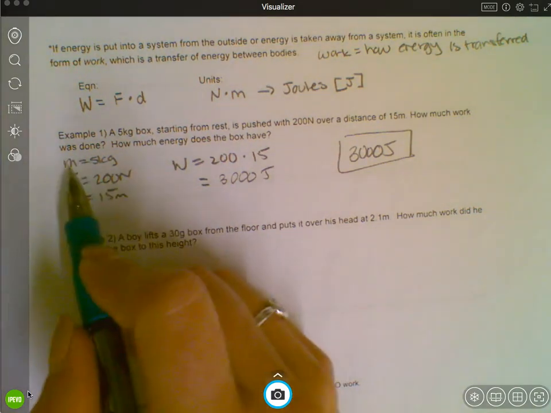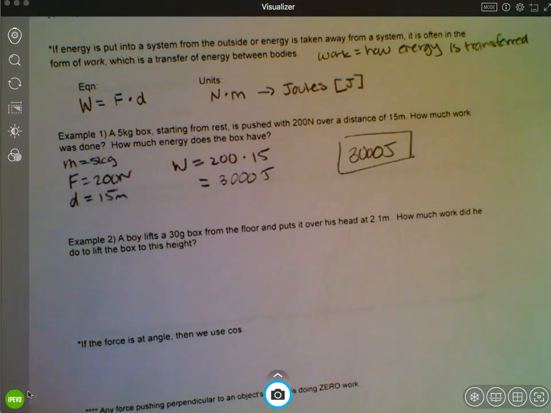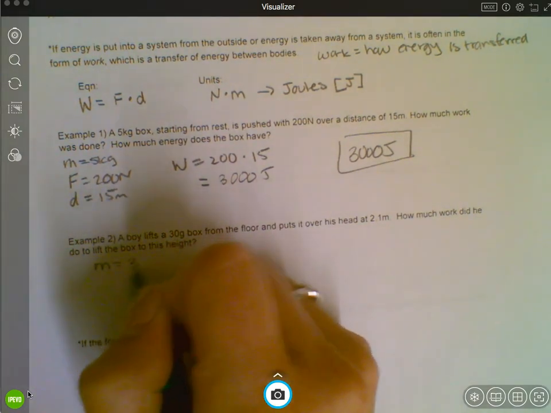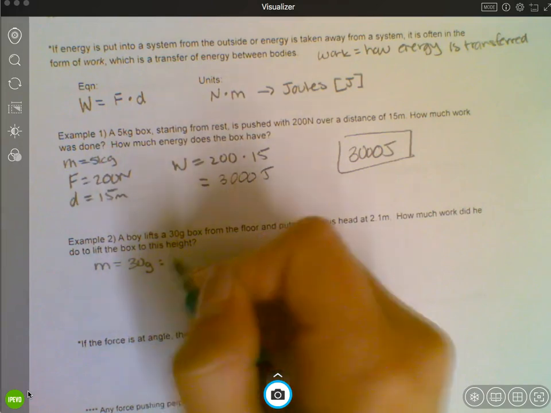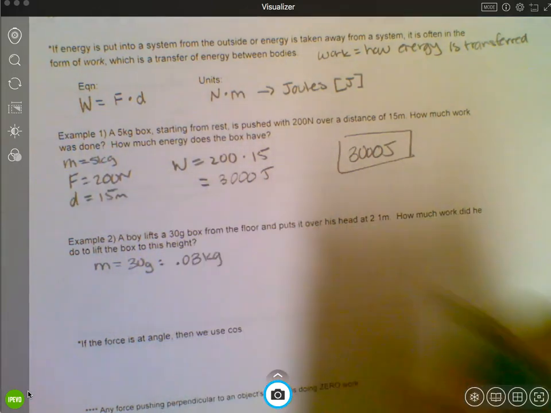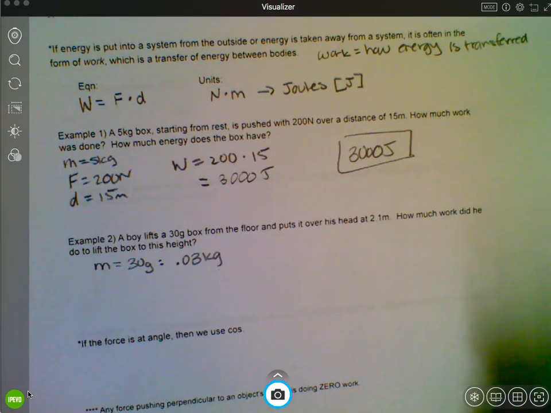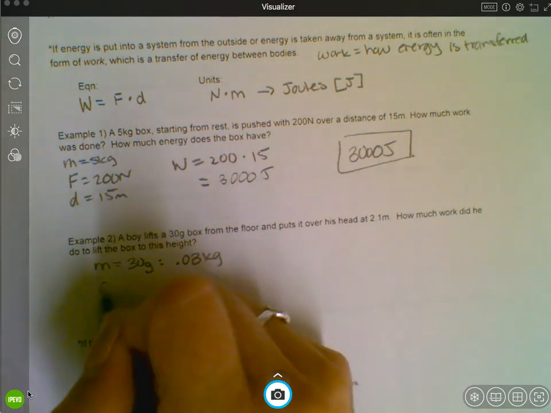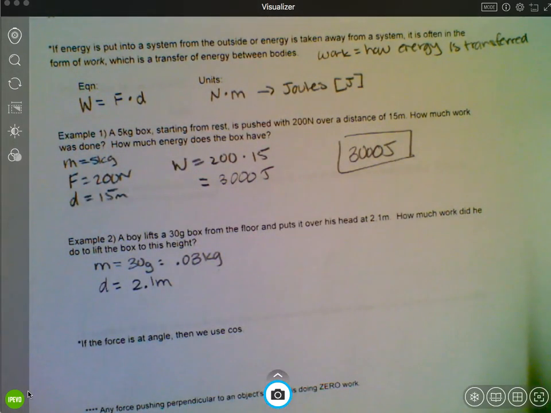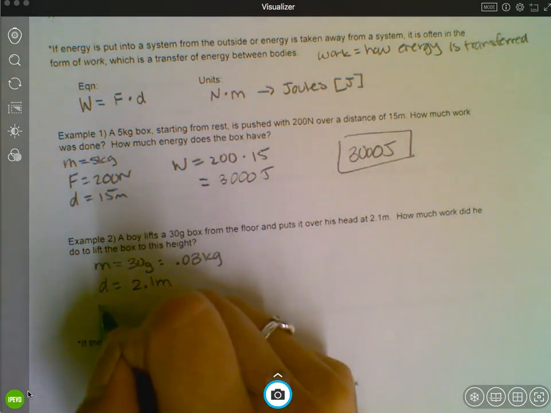This is a horizontal example. Here's a vertical example. A boy lifts a box with a mass of 30 grams, which we don't like, so let's change that to kilograms right away. It'd be 0.03 kilograms. He lifts that 30-gram box from the floor and puts it over his head at 2.1 meters. So he lifts it 2.1 meters high. That's the distance. How much work did he do?